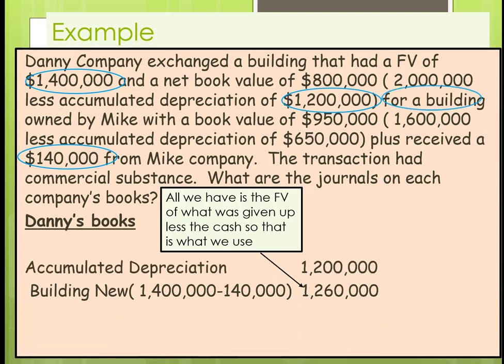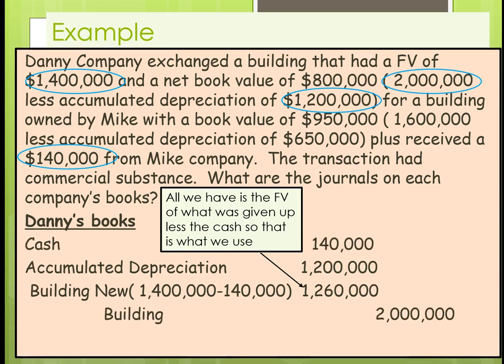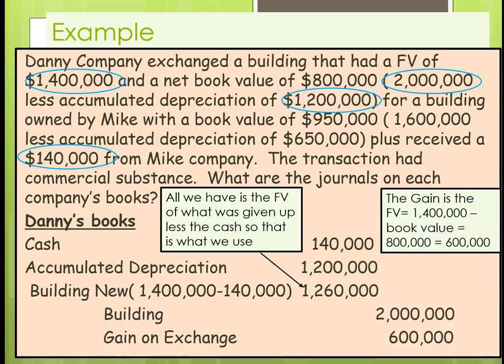Next, we're going to take the old building off our books. We're going to book the cash. And then we're going to get gain on exchange. Now, the gain on exchange is actually the difference between the fair value and the book value. So that's another way of getting at the same number. And if you notice, by doing that, we still have the same number, so we know we did it right. Now, let's take a look on Mike's books and see what this looks like.